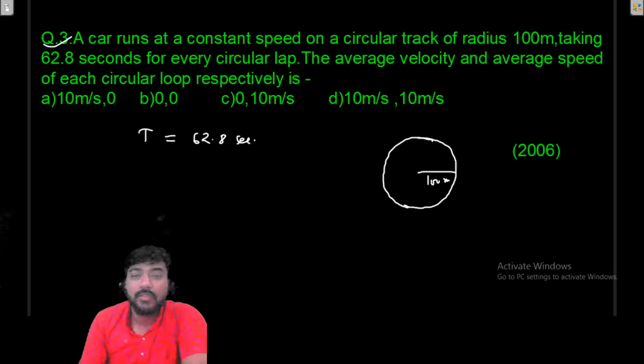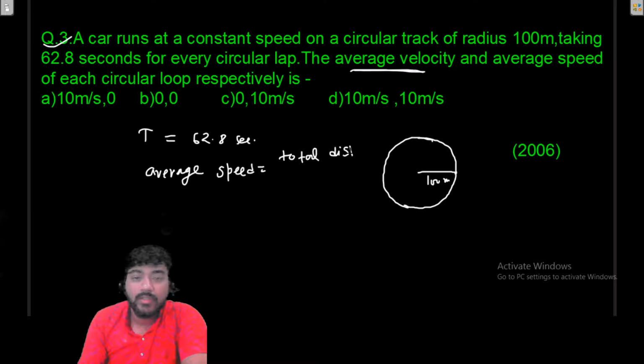So what is the average velocity? Average velocity will be 0 for each circular loop, because the total displacement is zero. When you talk about average speed, it will be total distance divided by total time.